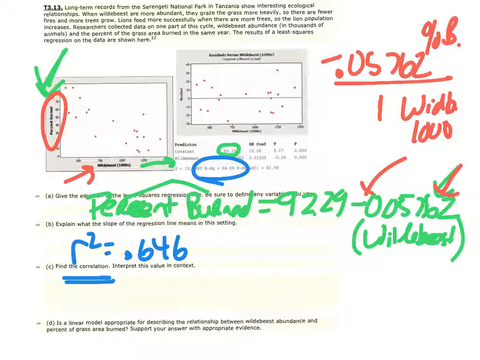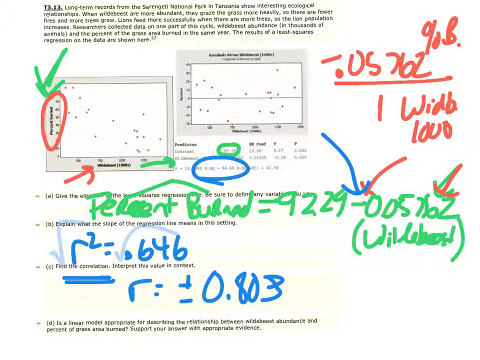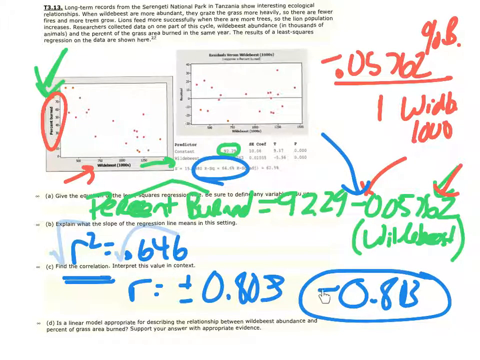So I'm going to come on in and I'm going to take the square root of that. Now if we take the square root of that, we know that R in this case is going to equal either plus or minus 0.803. Now, we have enough information to decide if it's plus or minus. Looking at this equation, we know that the slope is negative. Therefore, the only answer is negative 0.803 as the appropriate correlation. So again, it's a negative correlation, and we see the data moving in a negative pattern. The magnitude is 0.803, which is a fairly strong linear relationship, which we do see here.